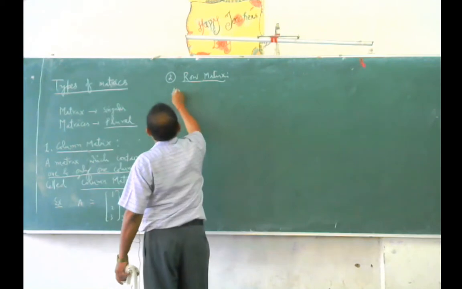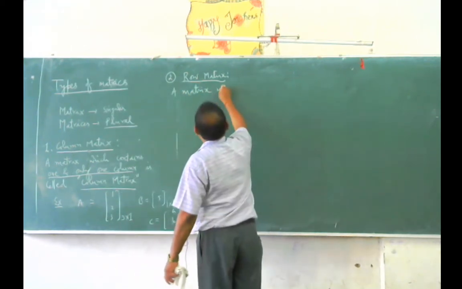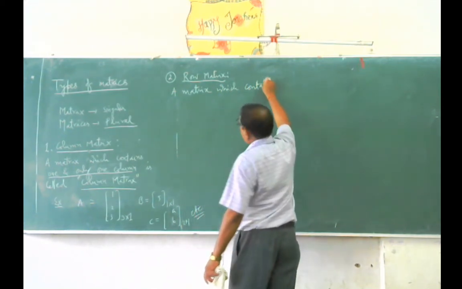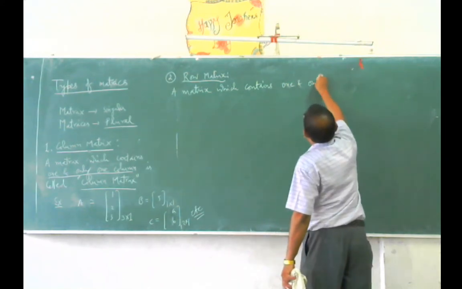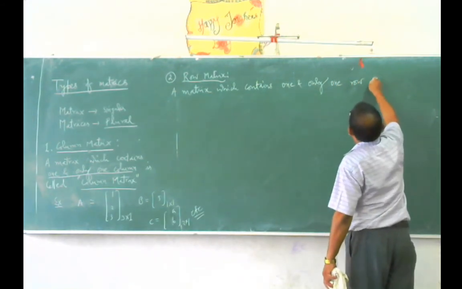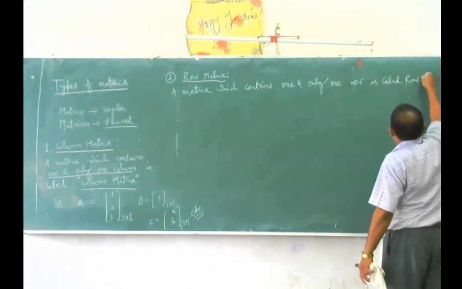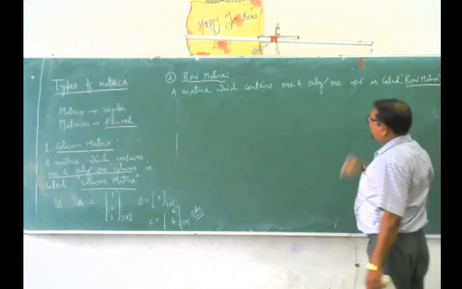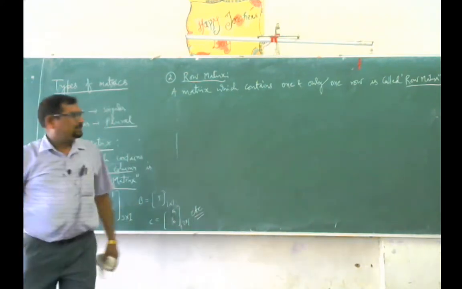A matrix which contains one and only one row is called a row matrix.